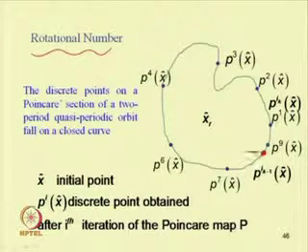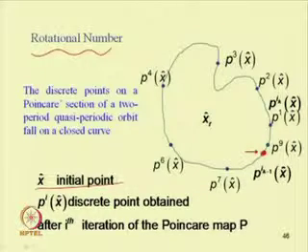We go on sampling, and with each iteration we get one point, so one can obtain several points on this loop if one finds the Poincare section, taking x as the initial point. Let P i of x be a discrete point obtained after the ith iteration of the Poincare map. So, one can define the rotational number on this discrete Poincare section of a 2 periodic quasi periodic response.